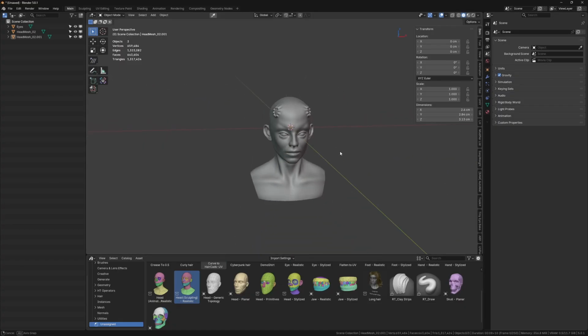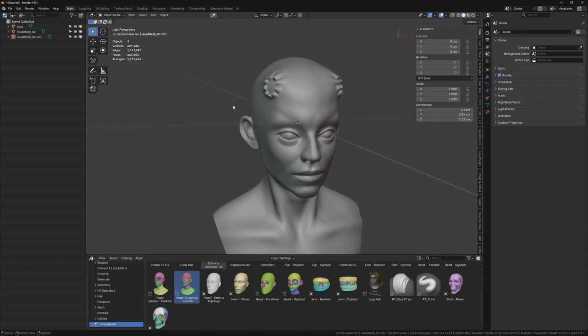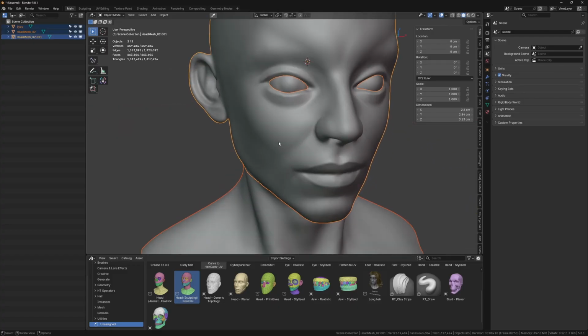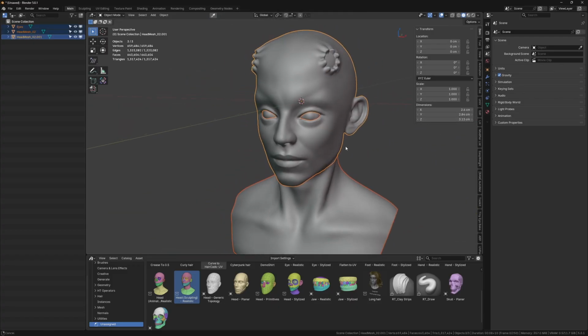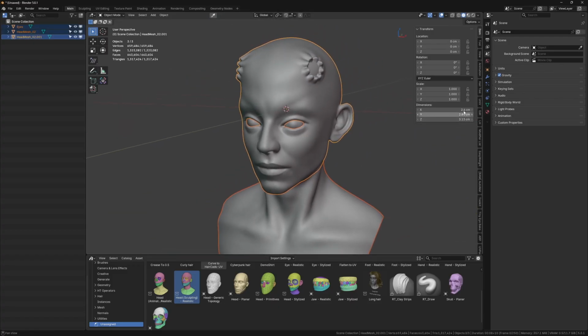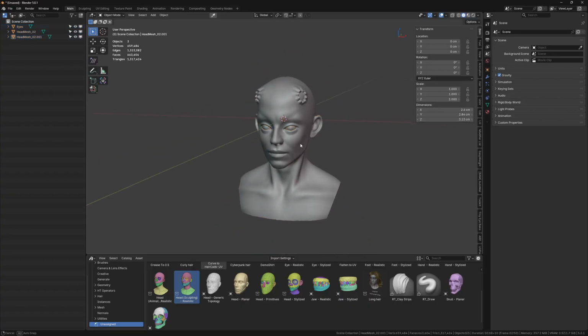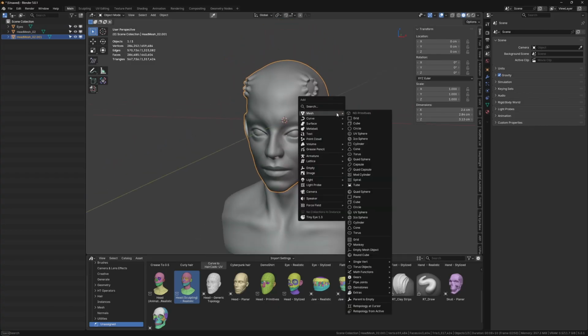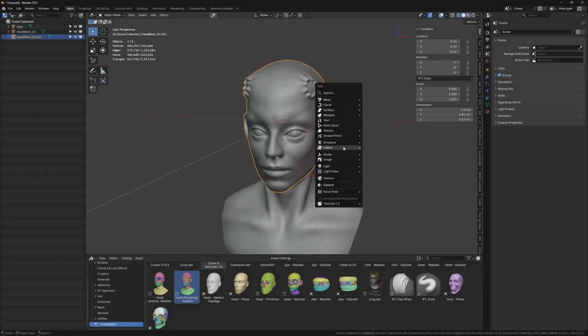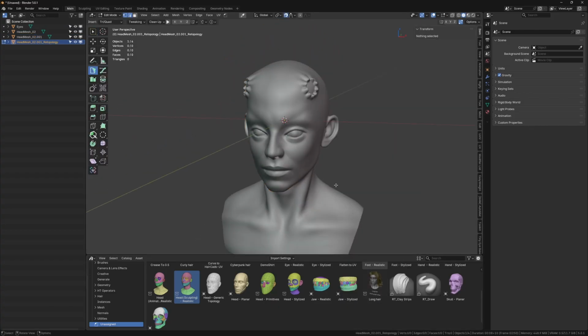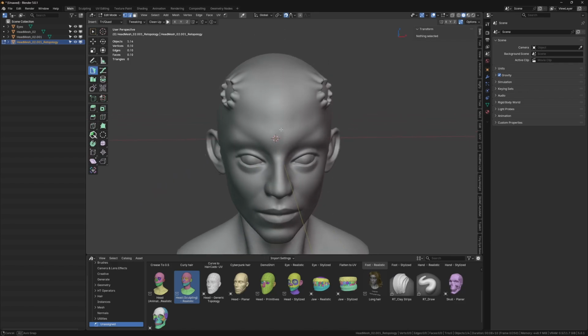So the first thing that I noticed after importing the mesh into Blender is the size of this head is too small. Why this matters is when we are doing retopology, the overlays use this centimeter information to show the retopo faces properly. Okay, what I mean by that is, let's say I create a retopology mesh just for example.